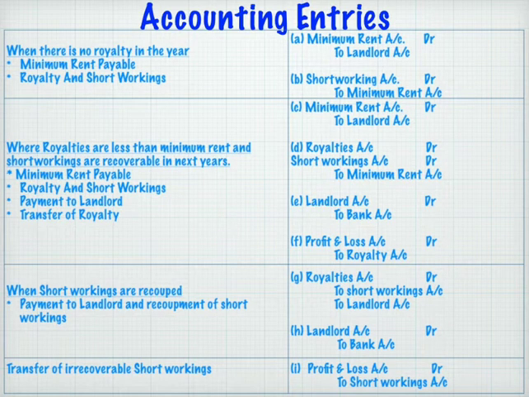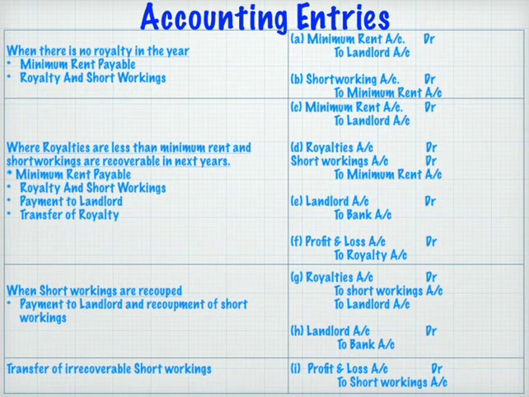Where royalties are less than minimum rent and short workings are recoverable in the next years, then in such cases, first two entries have to be made, that is minimum rent account debit to landlord account. This is for the minimum rent payable. Then royalties account debit, short workings account debit to minimum rent account. Another entry we have to pass, that is landlord account debit to bank account. This entry is for the payment to the landlord. And at last we have to pass the entry for the transfer of royalty. The entry is profit and loss account debit to royalty account.